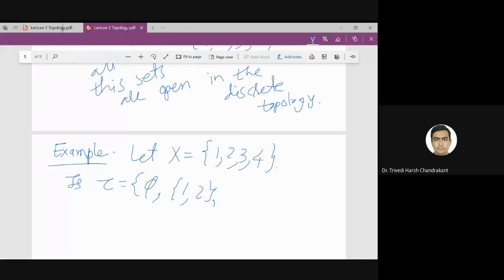So in the same way, we have fixed the properties of open sets of the real numbers, and now we want to check which collection of sets satisfies the properties of open sets. If I have a collection of sets which satisfies the axioms of the open set, then I will call those sets open sets with respect to that particular subcollection tau. Okay, sir.